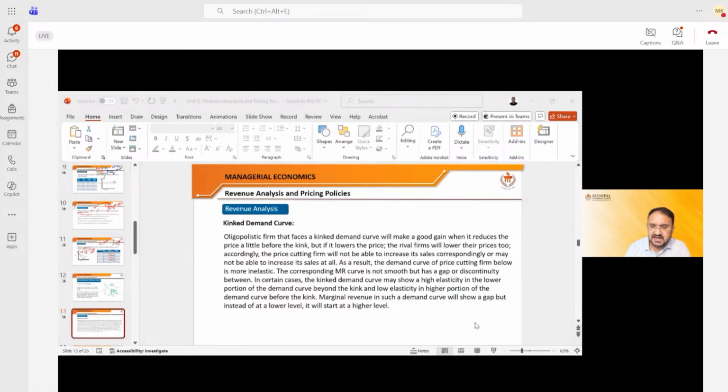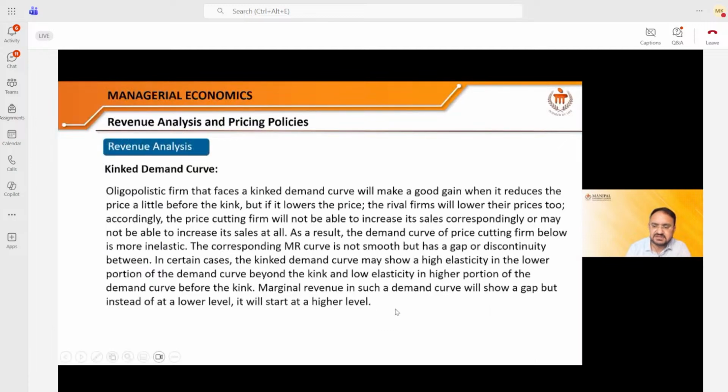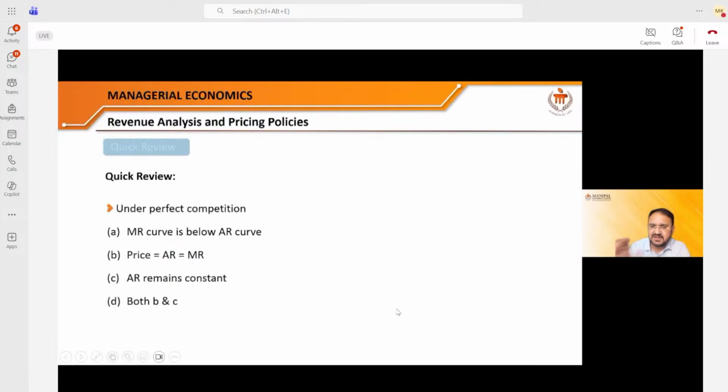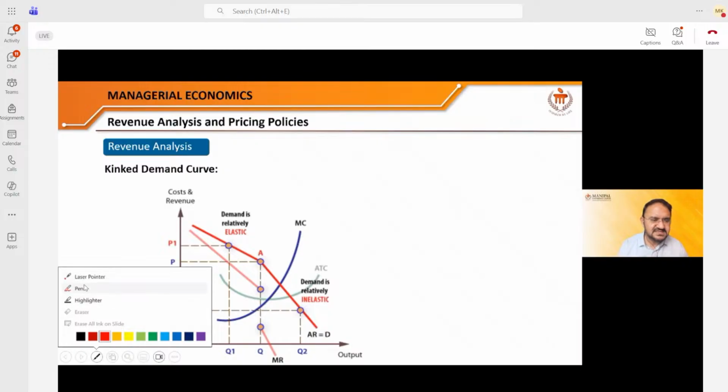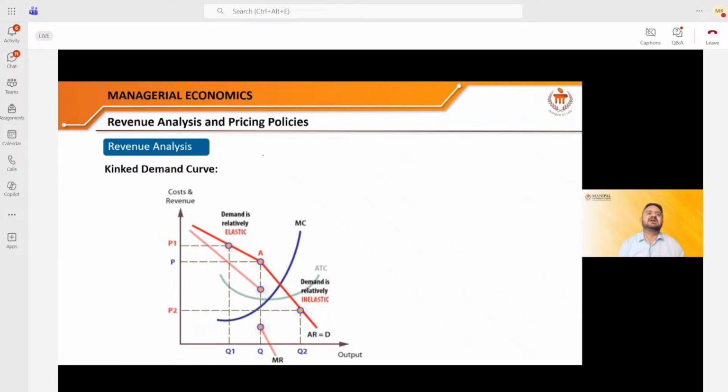Now, my dear friends, another amazing and very interesting concept, that is known as the kinked demand curve concept. What is this kinked demand curve concept? Theoretically, I'll not go. I'll tell you practically. Now you can see this diagram, and this diagram may look very difficult for you. Let's first understand what this kinked demand curve is, why we use it, and in what kind of market we use it. However, we will read it once again in the oligopoly market.